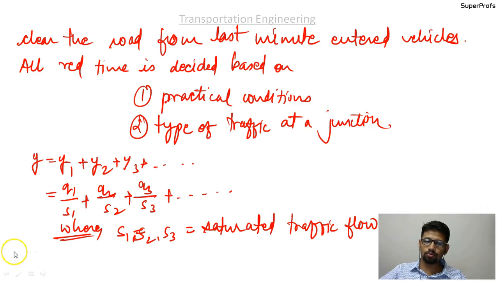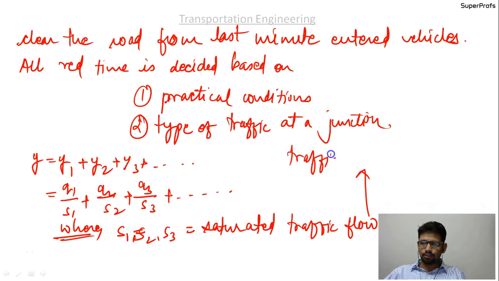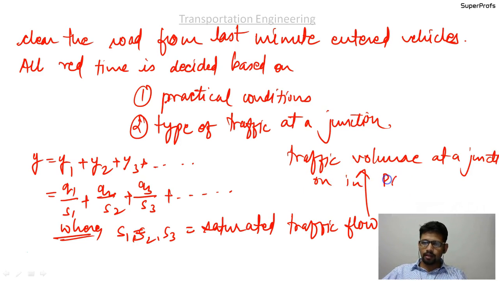Saturated traffic flow is the traffic volume at a junction, in PCU per hour.